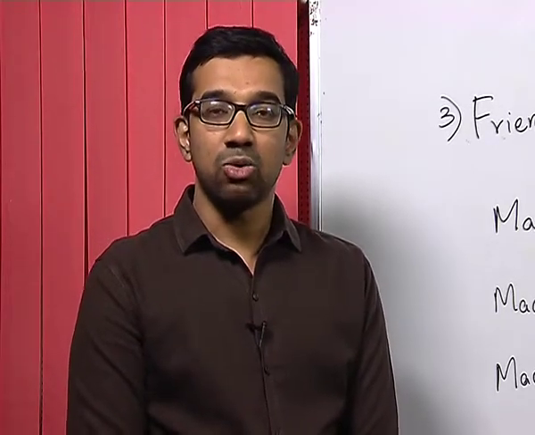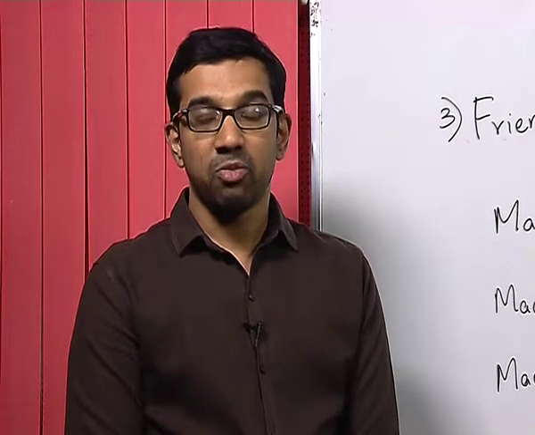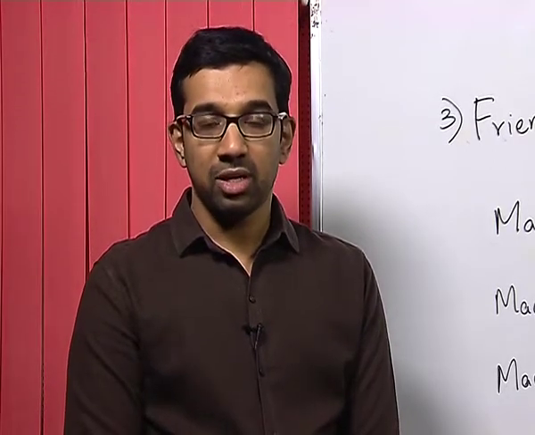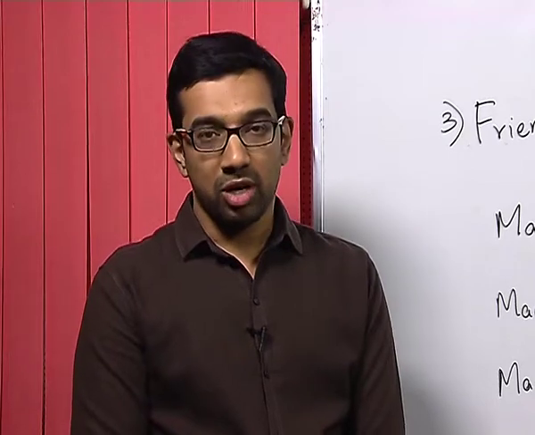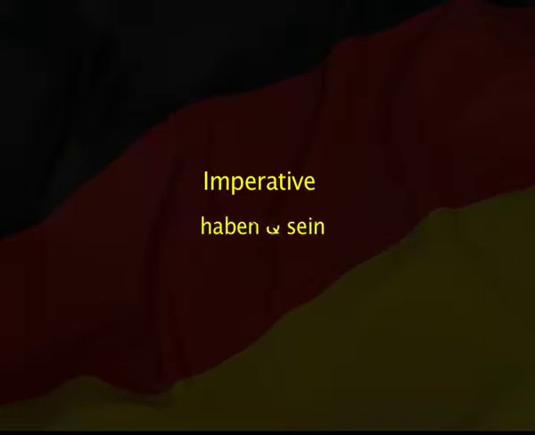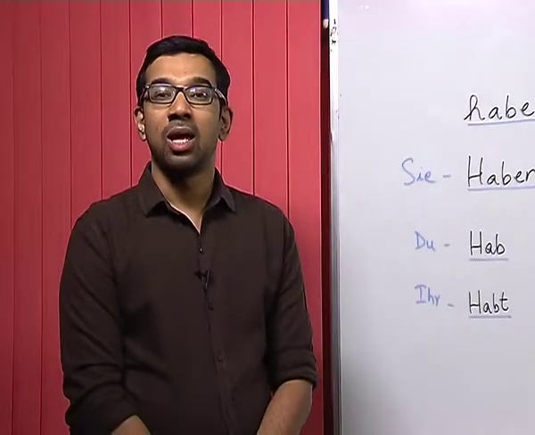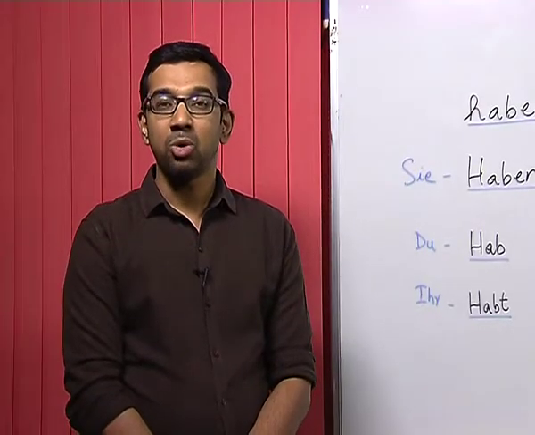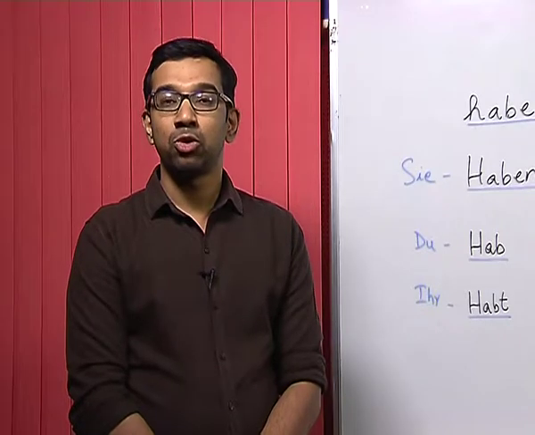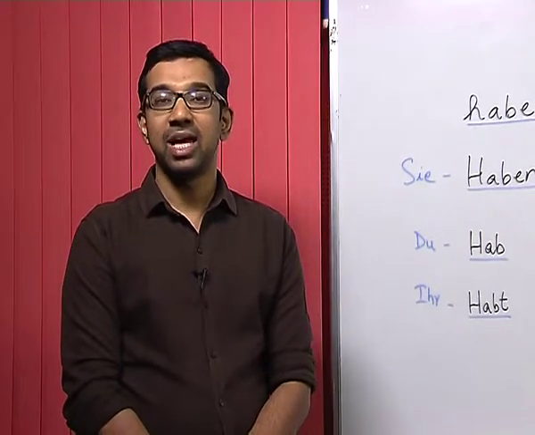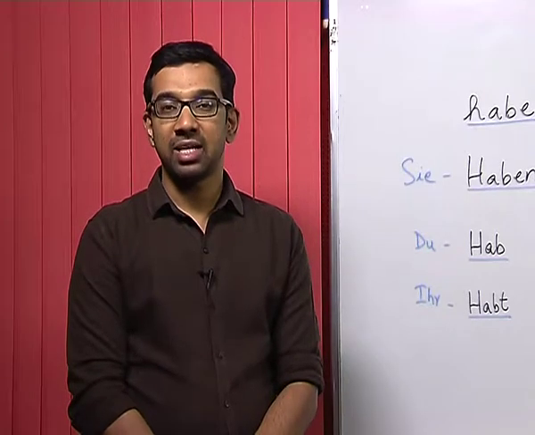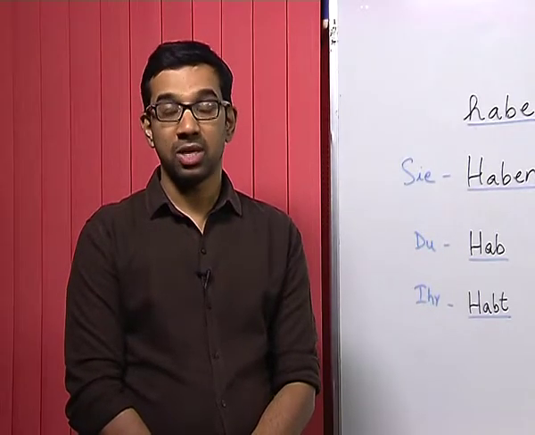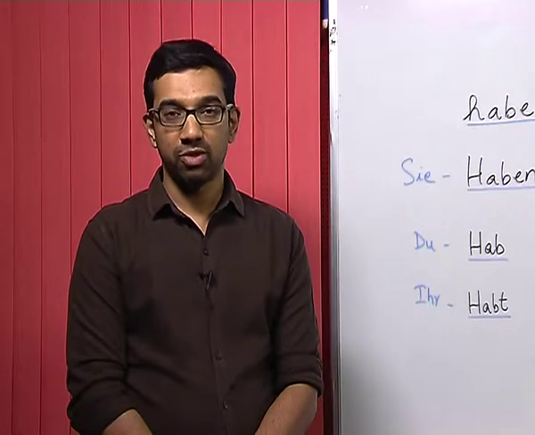Now, let us see how imperative sentences are used for different categories of verbs with which you are already familiar, for example regular verbs, irregular verbs, etc. Now, let us look at how imperative sentences are constructed for two important verbs, haben and sein. Haben and sein are very important verbs and you have already done the conjugation of these verbs.